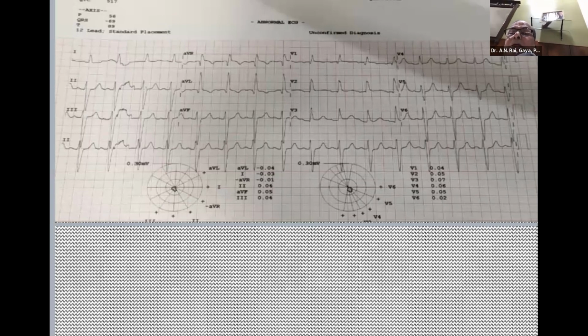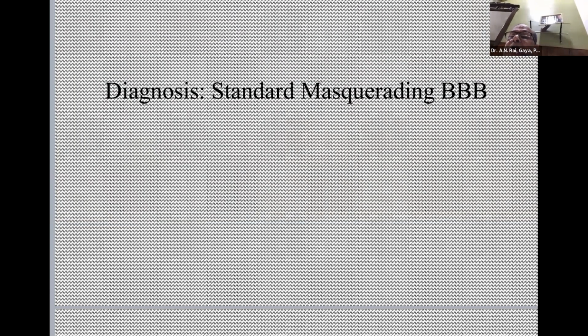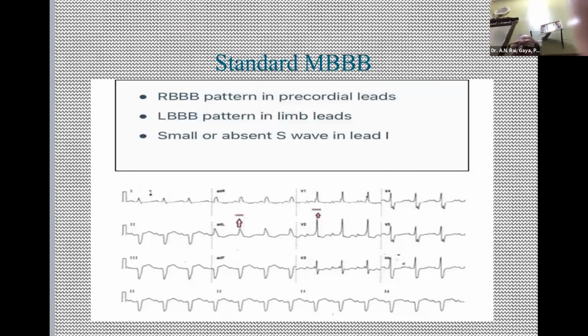Now, coming to the diagnosis: standard masquerading bundle branch block. There are two types. Standard, where there is an RB pattern in precordial leads, an LB pattern in limb leads, and a small or absent S wave in lead one. You can see there is no S wave in lead one.